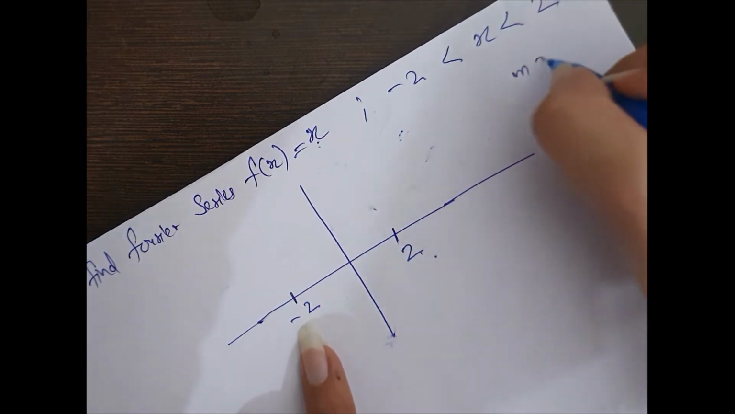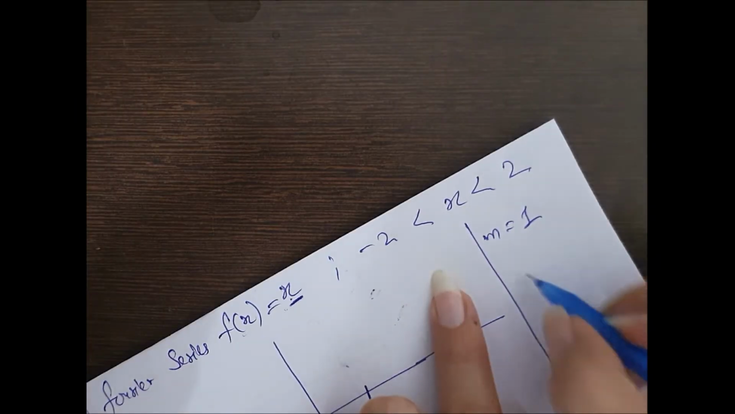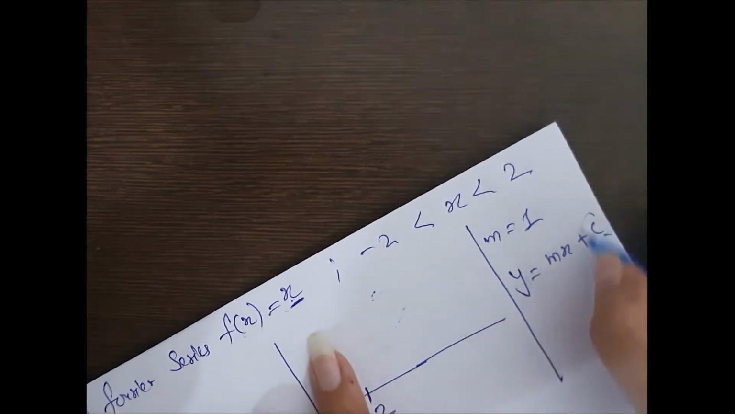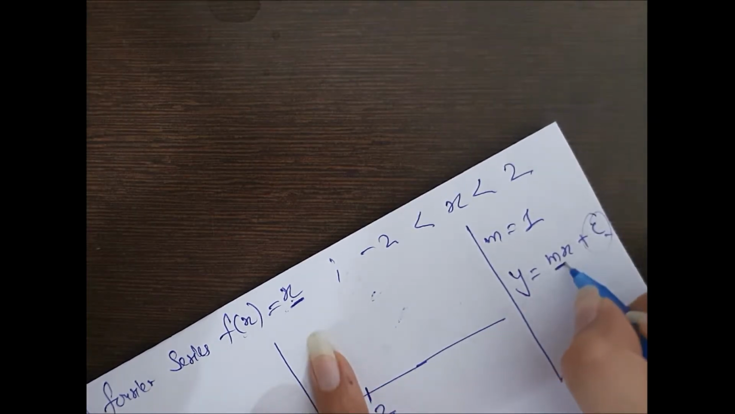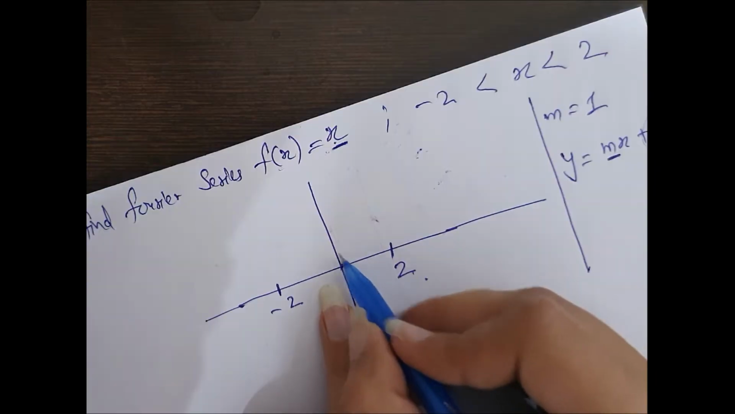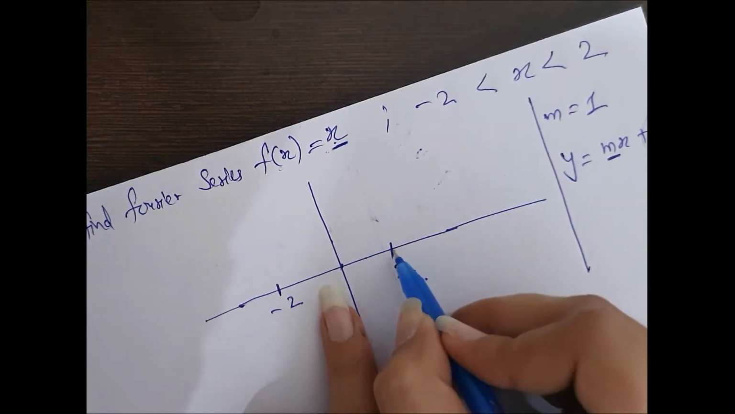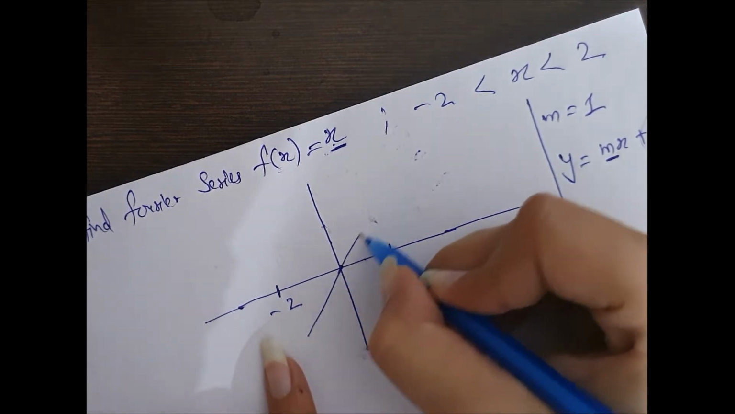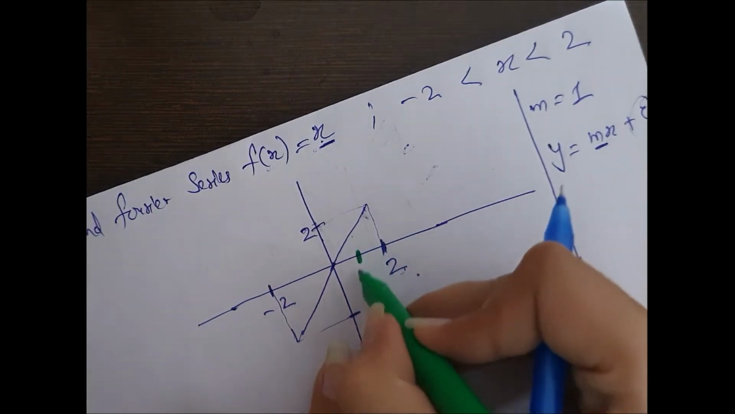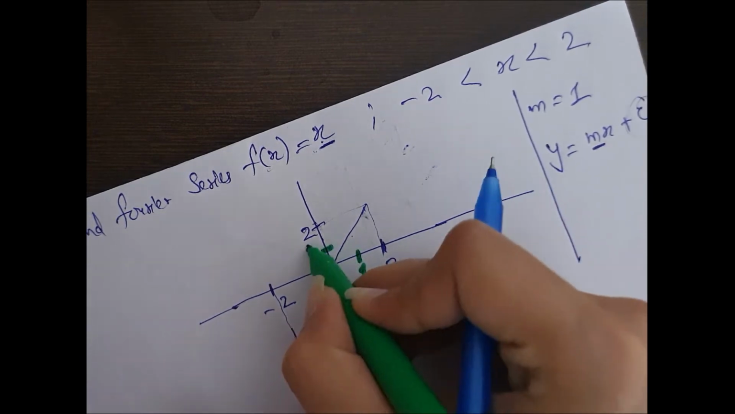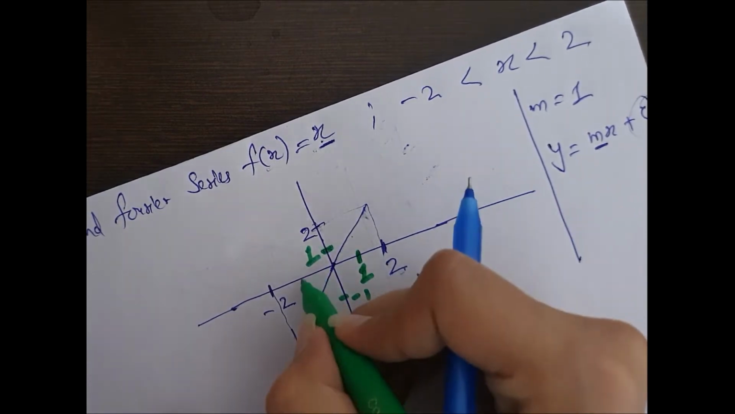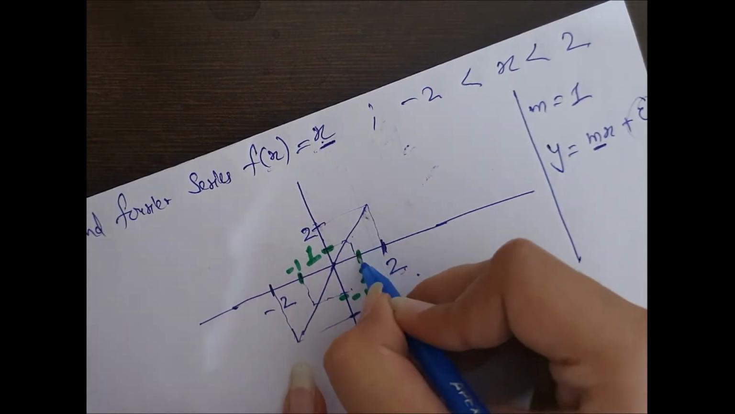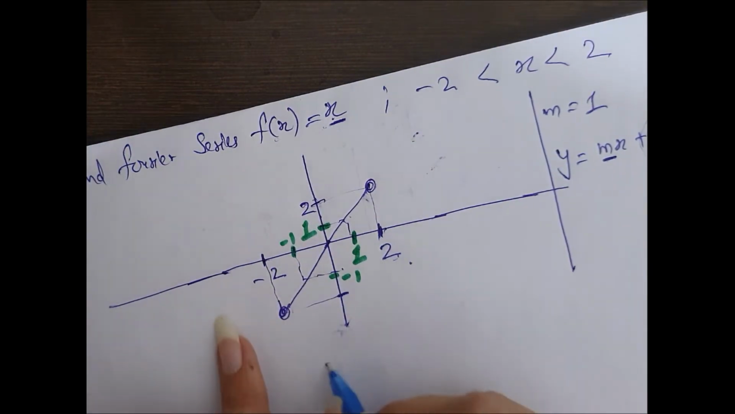It means that the slope is 1. The representation of a line is y equal to mx plus c. Here c is 0, so m is equal to 1. It means that the function is 1 at x equal to 1, and at x equal to 2 the function is 2. Its representation will be a straight line. At x equal to 1, the function will be 1. Similarly at minus 1, it will be minus 1. Its time period is 4.